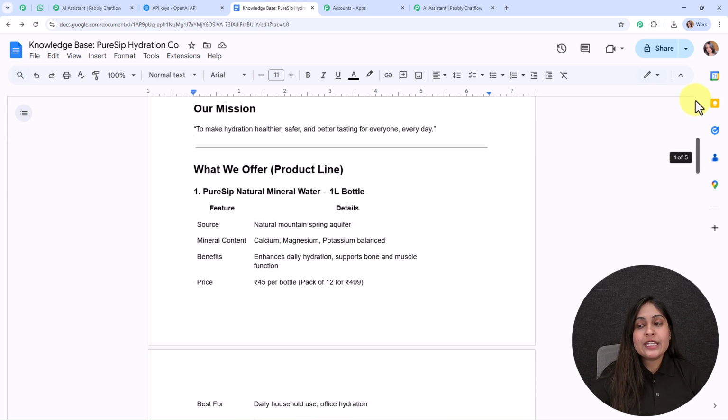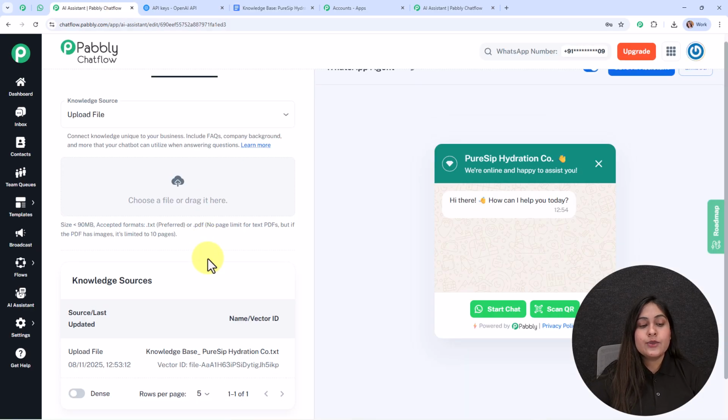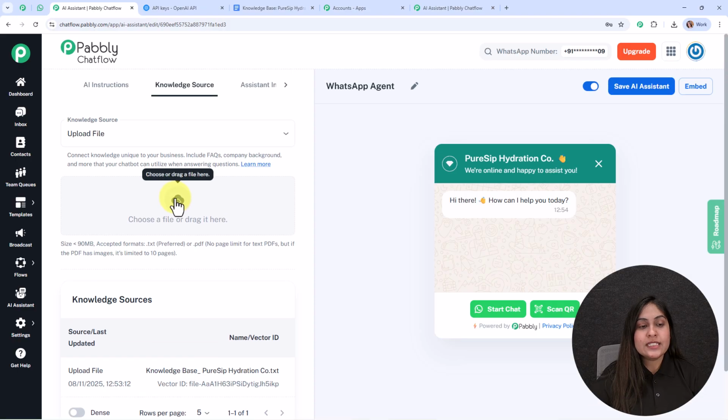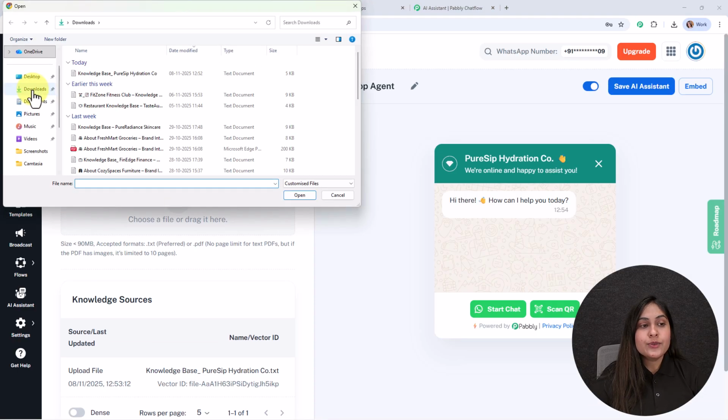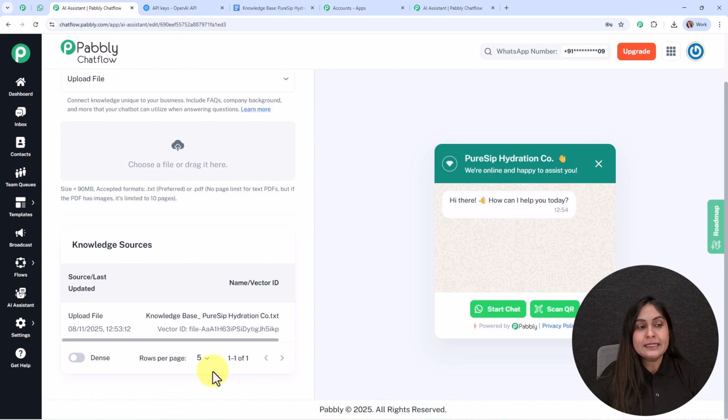Now after creating this knowledge source, you need to download this file either in PDF format or in plain text format, because only these formats are supported in Pabbly Chatflow. I've already downloaded the file in plain text format, and I've also uploaded the file in my AI assistant. You can see it is available over here. To upload the file, you need to click on this option, select the file that you want to upload, and after that click on open, and automatically your file will be uploaded over here like this.